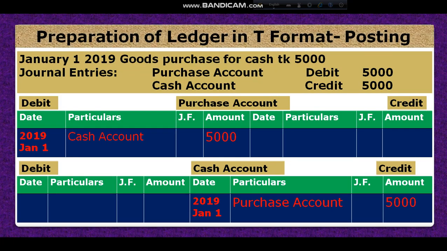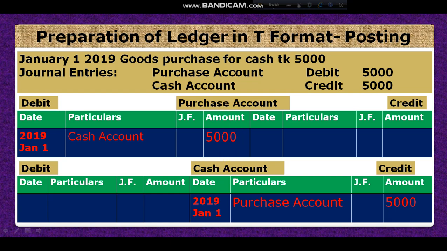Now preparation of ledger in T format. Posting. That means how we will post in a T format ledger. Dear student, I have written here an example: goods purchased for cash. This is a transaction, goods purchased for cash. The journal entry is purchase account debit, cash account credit. That means in this transaction two accounts are related. One is purchase account, another is cash account. For the ledger we have to open a purchase account and a cash account. That means one ledger for purchase account, another ledger for cash account.